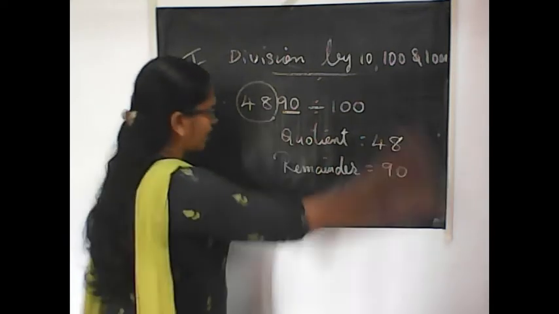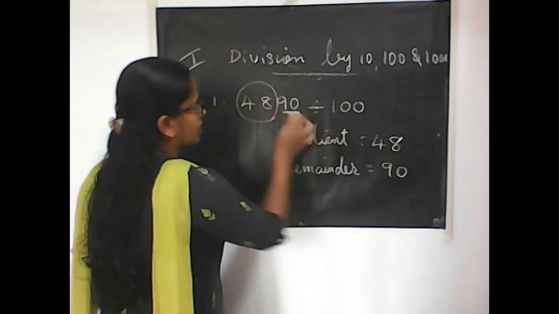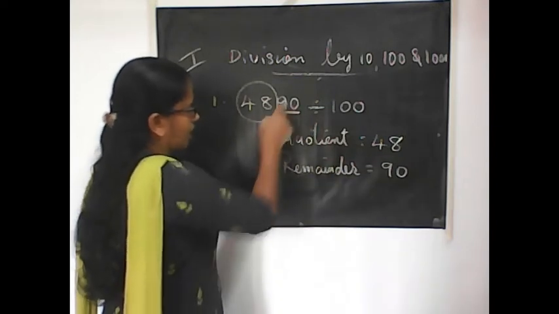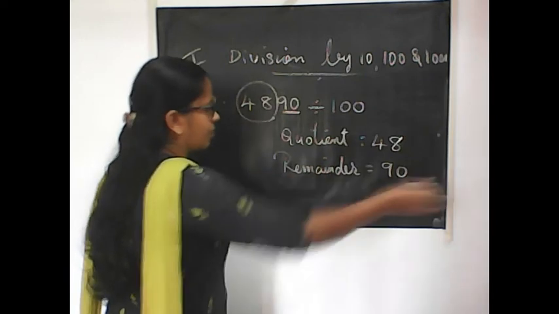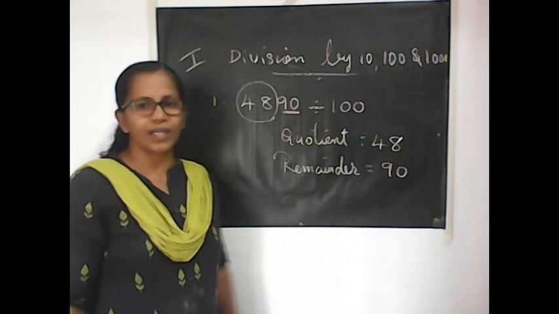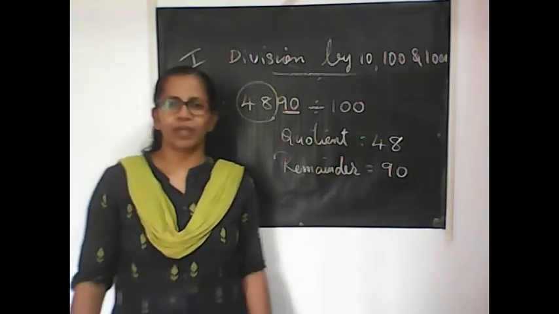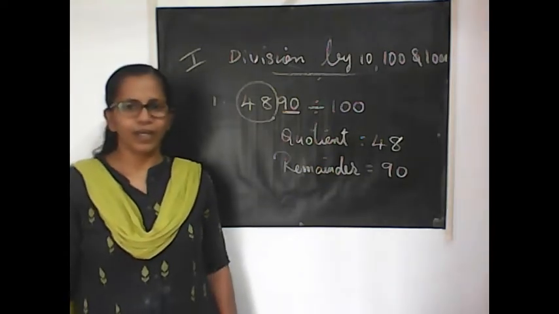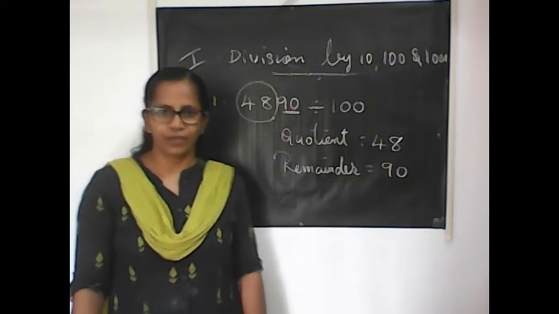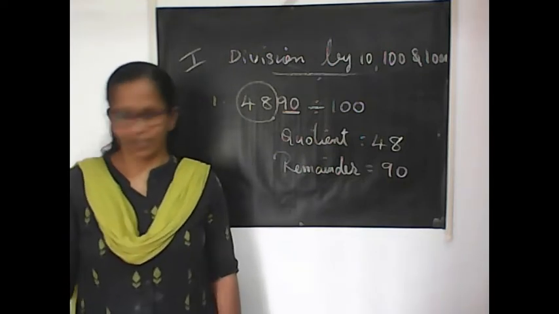The right side numbers. The right side of our number is 90. That is the remainder. Like that you can think that right side numbers are remainders. Remainder and right side both start with the letter R. Like that, you can keep a clue in mind. Okay. Don't be confused. I hope it's also clear for you. Shall we do 3 questions? Yes.